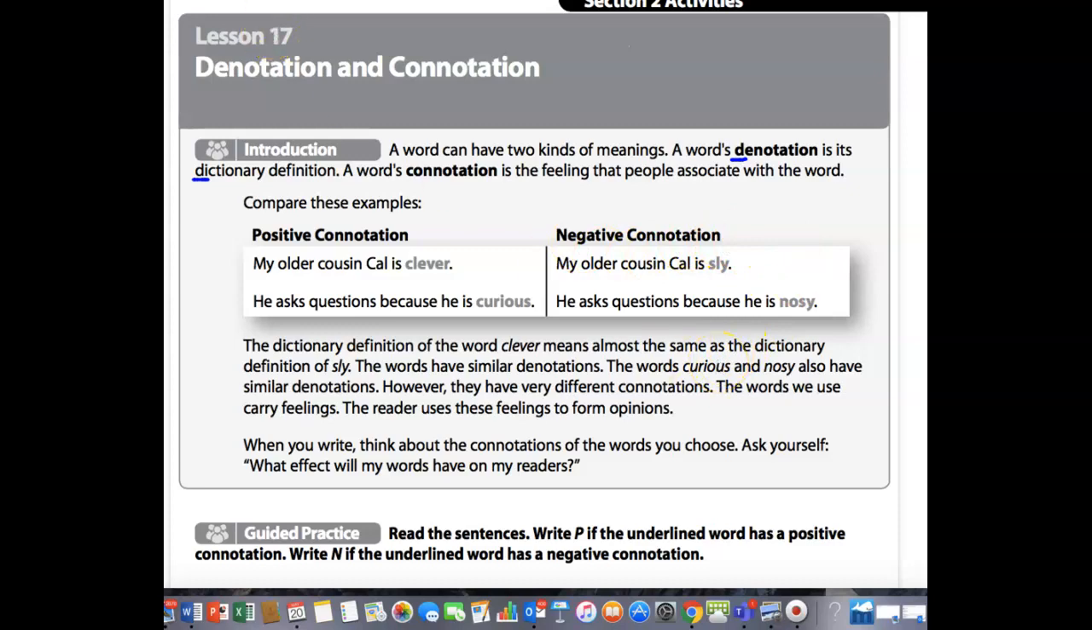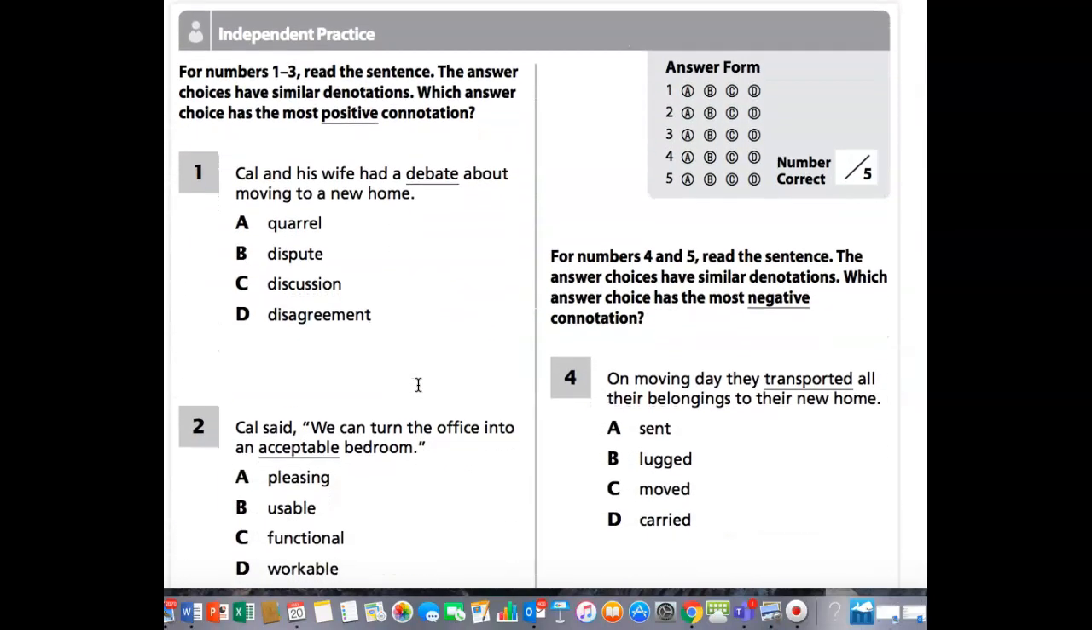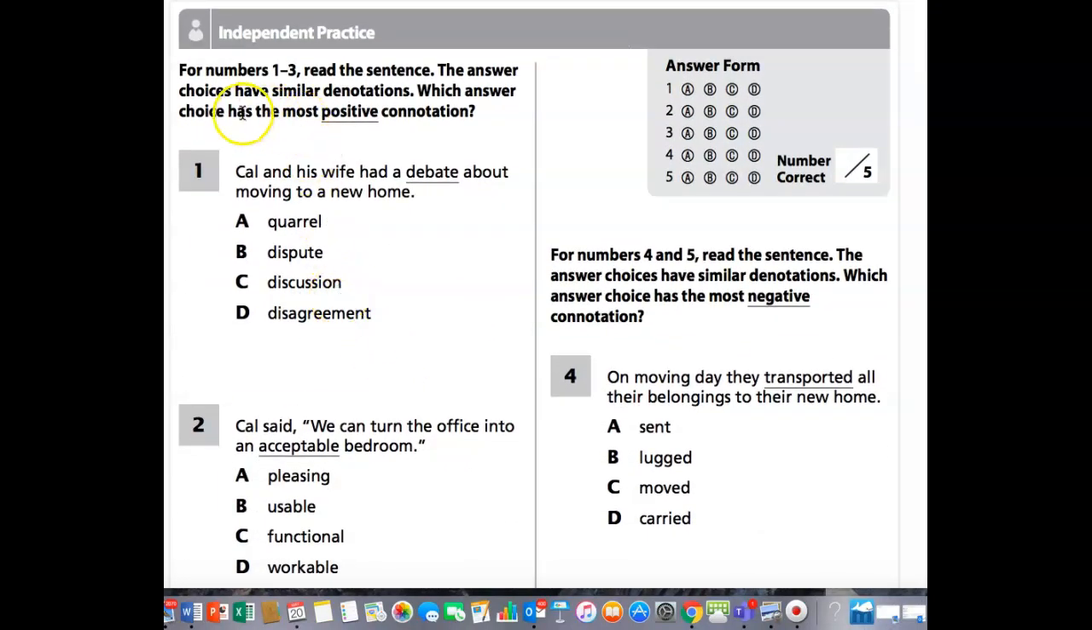All right, so I know Miss Allen is going over this page with you, so I'm going to jump to the independent practice. For numbers 1 to 3, read the sentence. The answer choices have similar denotations, meaning dictionary definition. Which answer choice has the most positive connotation?